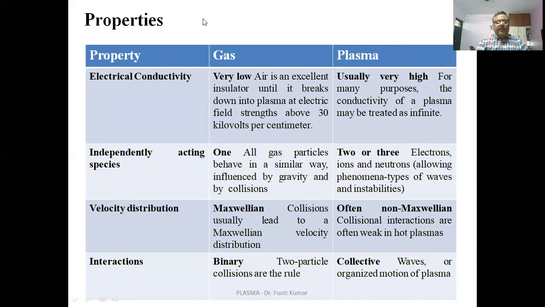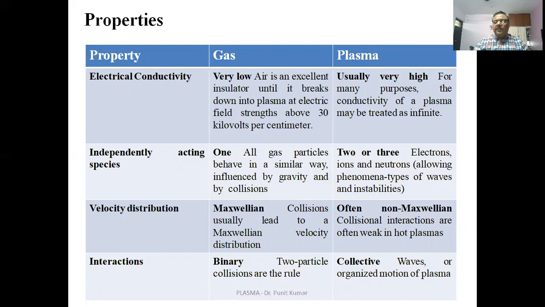The properties. Since we know basically that the plasma is a charged medium with free electrons and ions, it is obvious that it will be more conducting than the gas. As we have studied, it is composed of free electrons and ions, and they are independently acting species.